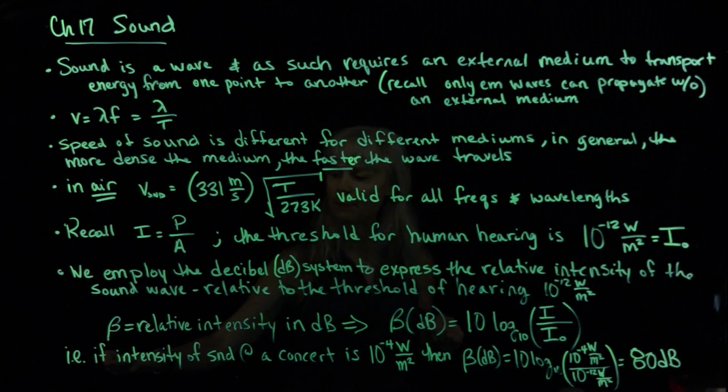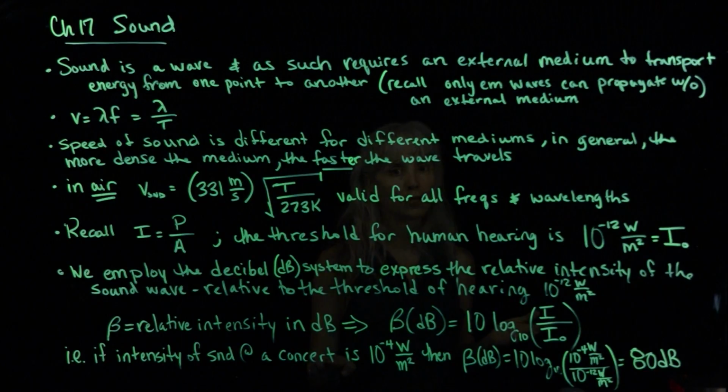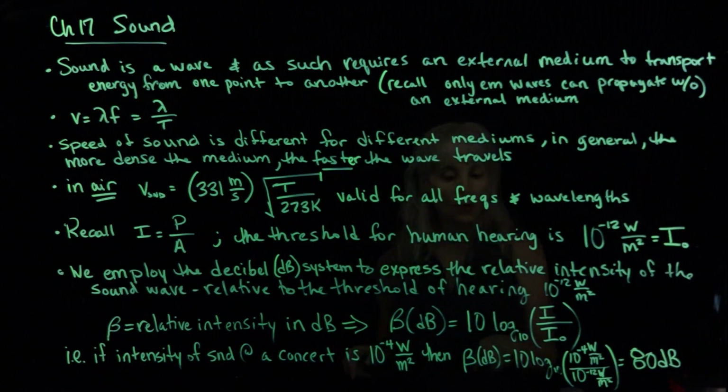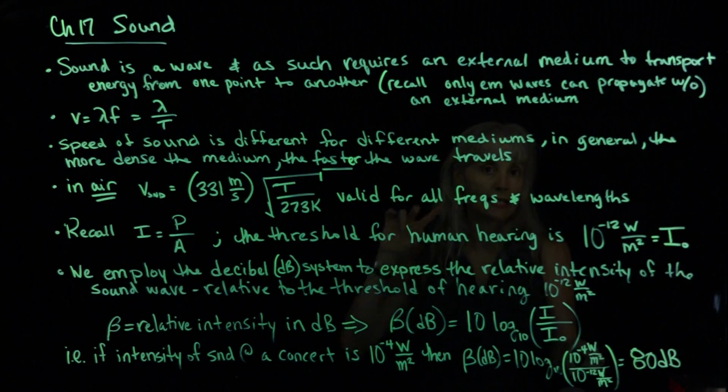So for an example, if the intensity of sound at a concert is 10 to the minus 4 watts per meter squared, then on the decibel scale, we would use the formula 10 times the log base 10 of the quantity 10 to the minus 4 watts per meter squared, the intensity at the concert, divided by the threshold of hearing, 10 to the minus 12 watts per meter squared.